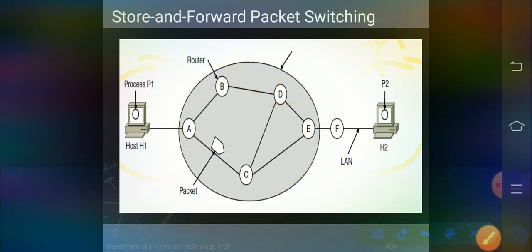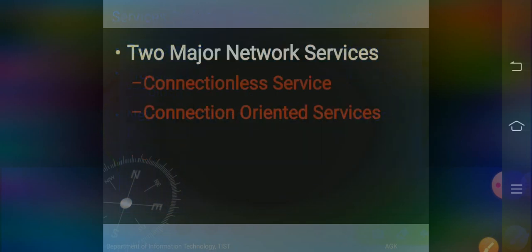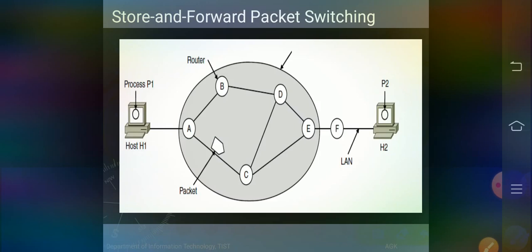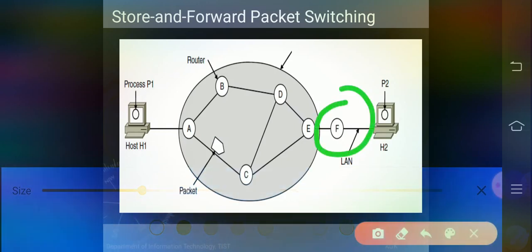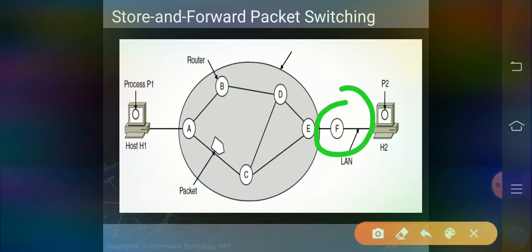In this, H1 is the host acting as the source, and H2 is acting as the destination host. P1 is process 1 and another one is P2. Here you can notice that F is one router, and it is connected separately, not with all the other routers, because this F is connected to host 2 and is operated by the customer.